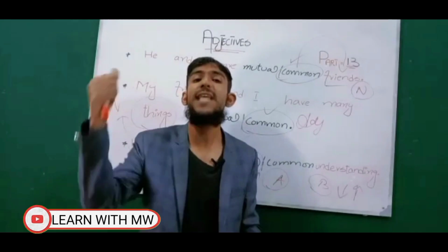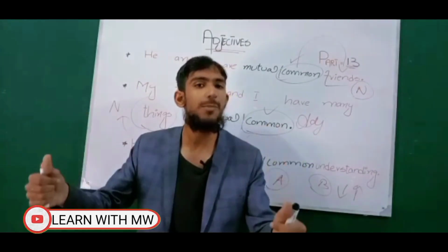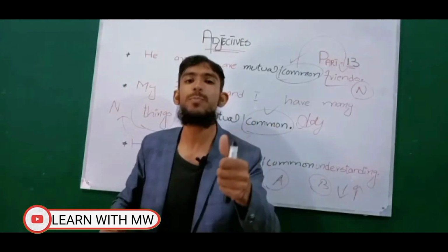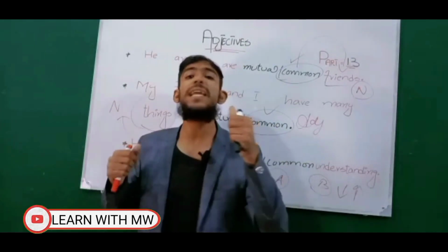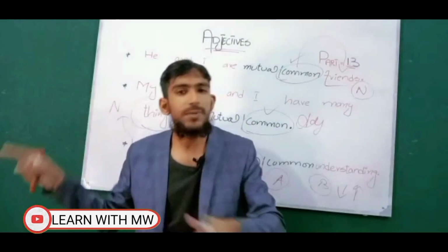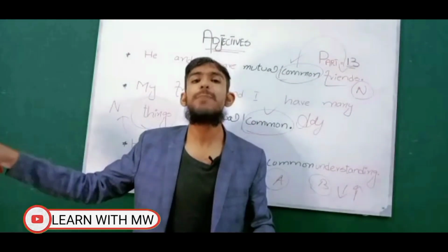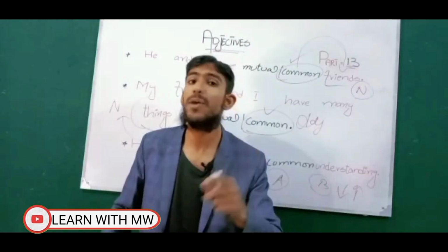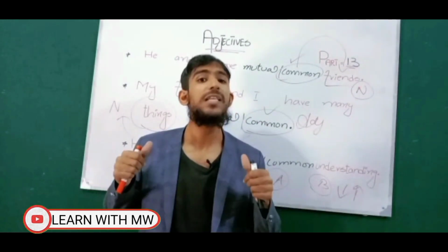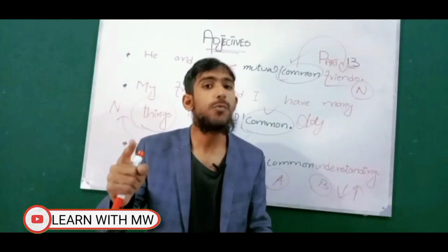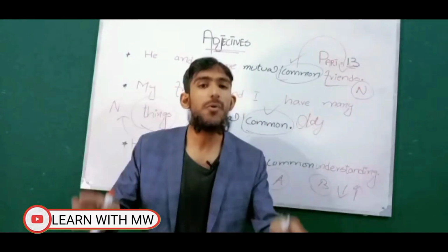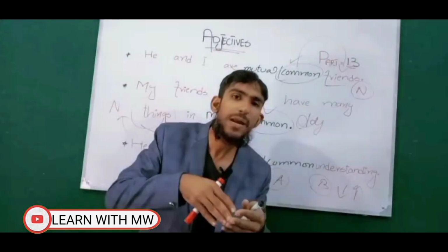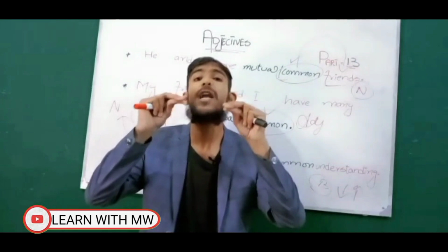If someone sends you a friend request on a social platform, for example on Facebook, and you accept that friend request, then does that person become your common friend or mutual friend? Can you answer me? If you don't know the answer, I will give it to you. The correct answer is common friend, because you and the person who sent the request have basically a joint position.